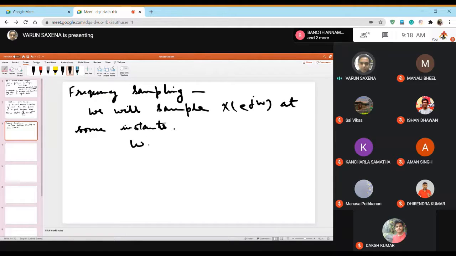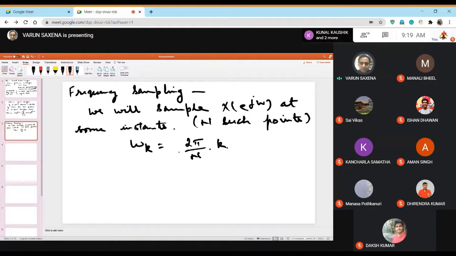We said let those instants be denoted by omega k, and let there be n such points. Because the continuous variable omega varies between 0 to 2 pi, this became 2 pi by n times k. That means the single increment in frequency will be 2 pi by n, and k is just an index increasing every time, and this k we said would vary from 0 to n minus 1.